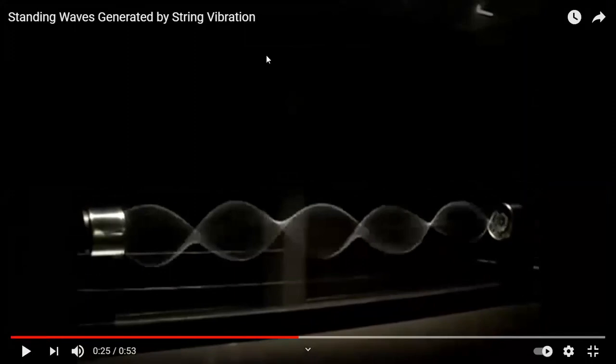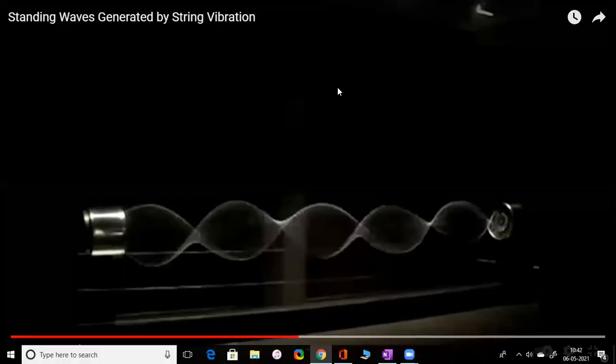Are you able to see that? I hope you are able to see this one. What I wanted to show you is an example of a standing wave. This is generated mechanically, with the help of a machine, not manually, because this much speed you need to generate with external power. You can see here the endpoints are fixed and the string is being vibrated.